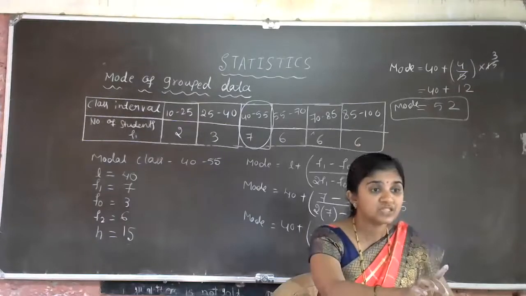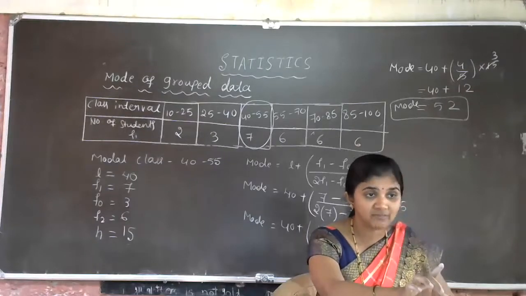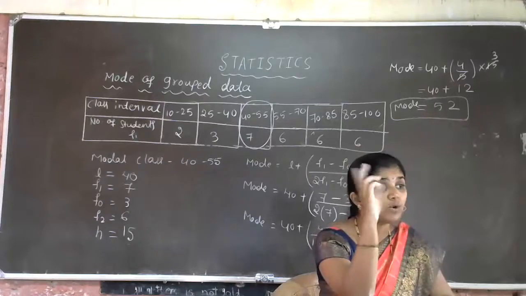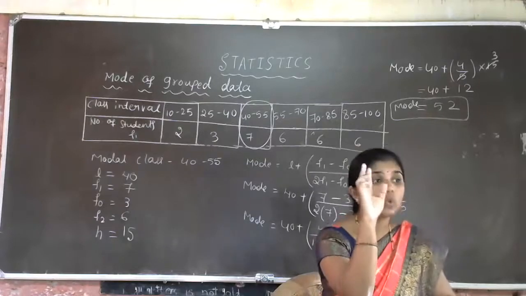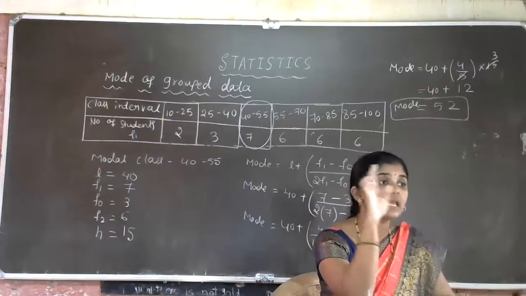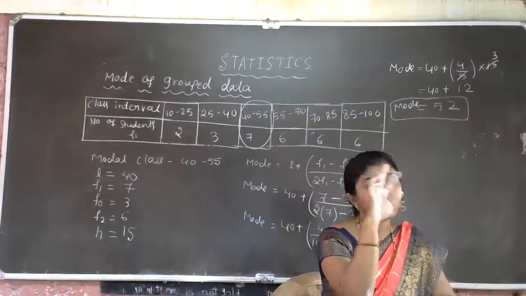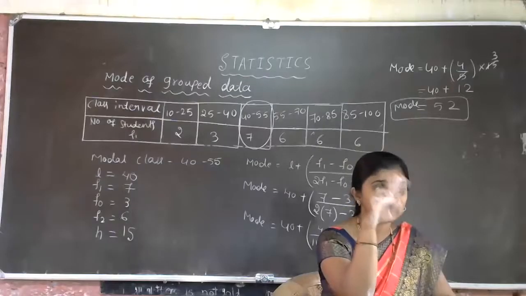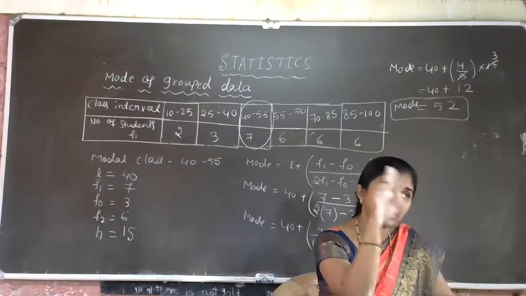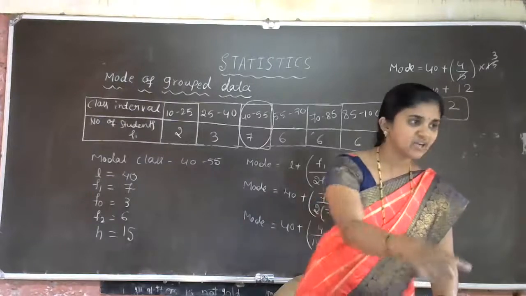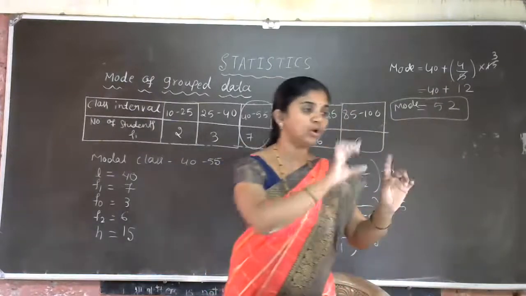Question: Mataji, if 2 class intervals have the same frequency, what do we have to do? That is called a multimodal class. If 2 classes have the same frequency, that is called a multimodal class. This year they have concentrated only on the single modal class. Is that clear, students? It is given in your textbook at the start of mode of grouped data.